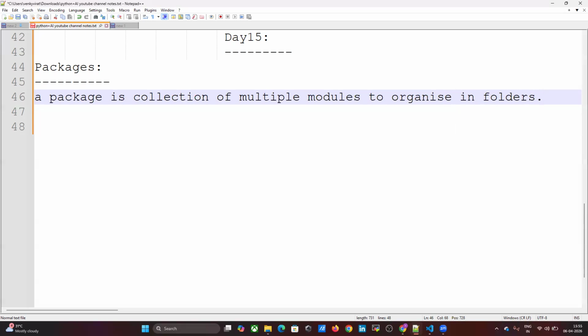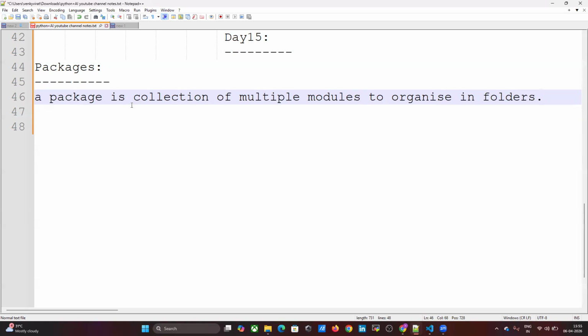For example, we have created a module, right? What is a module? A group of functions and variables, saved as one file. That is called a module. That is clear, right? And coming to package, what does package mean? A package is a collection of multiple modules to organize in a folder.